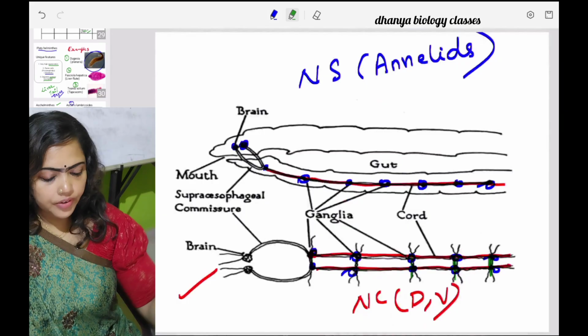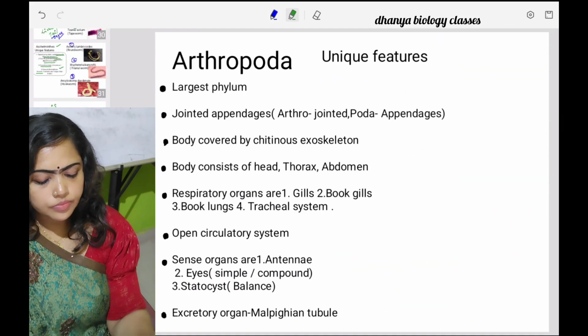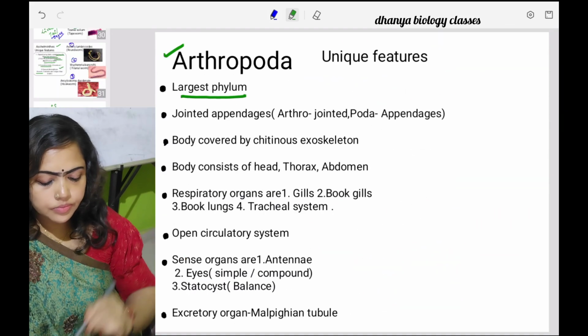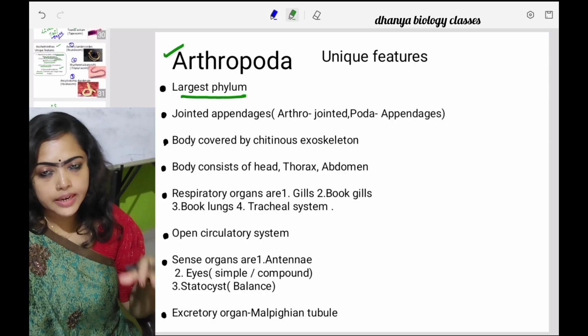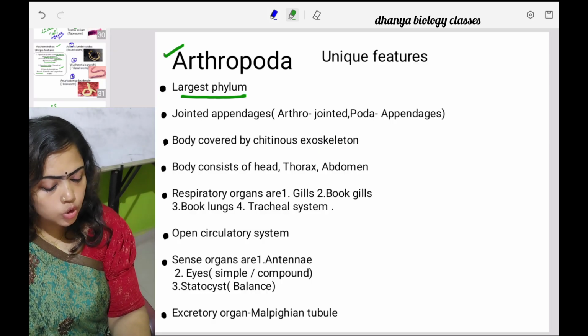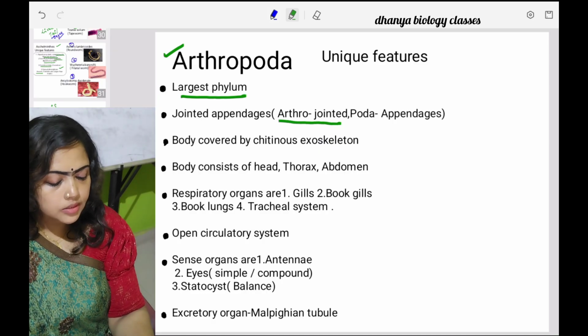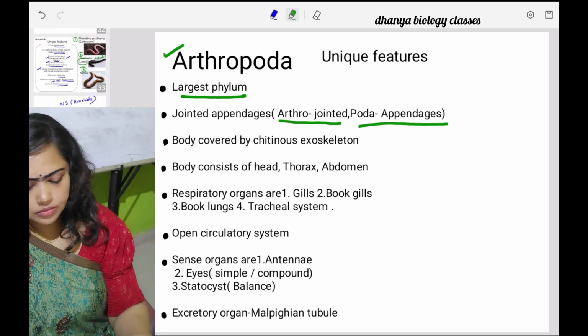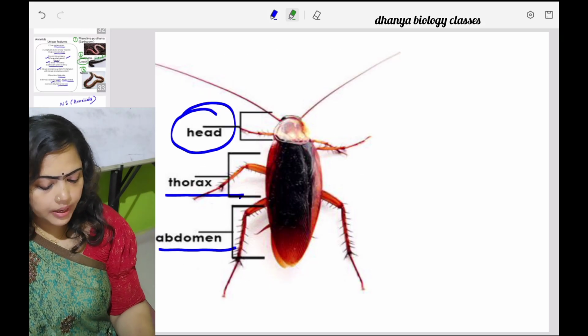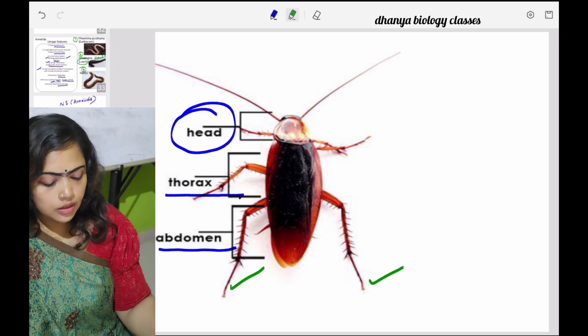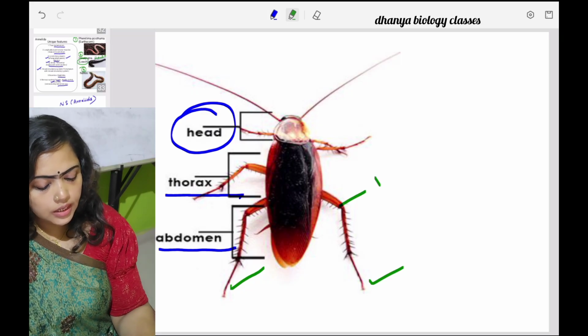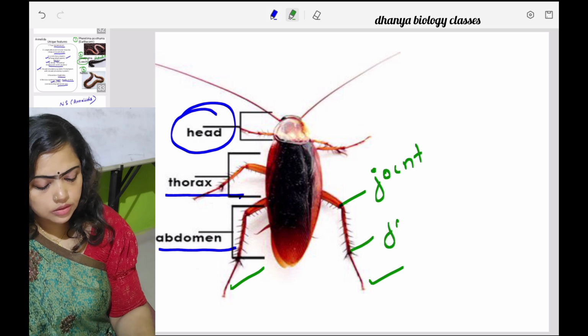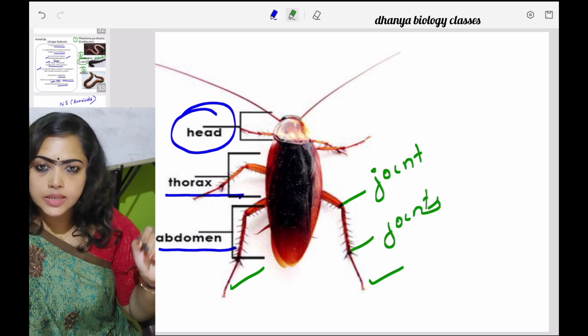And the next phylum is Arthropoda, which is the largest phylum. The term is derived from two words: arthro, which means jointed, and poda, which means appendages. That means appendages are jointed. See, this is one appendage, this is another appendage. You can see the presence of joints here, and here also a joint. These are jointed appendages.